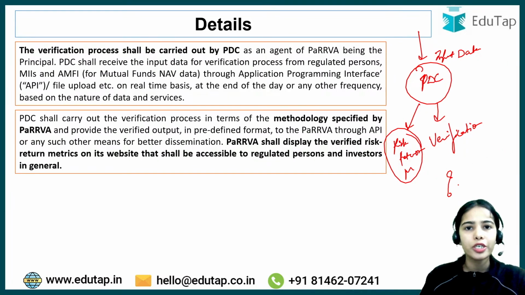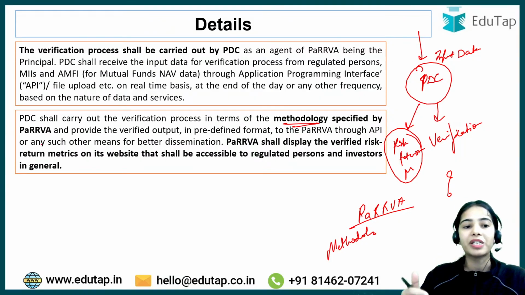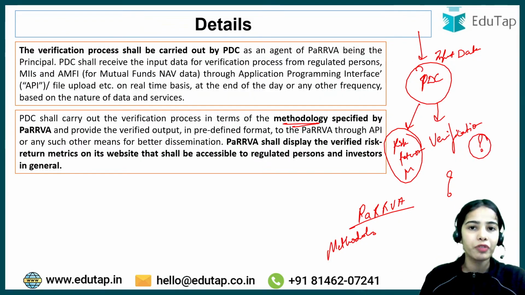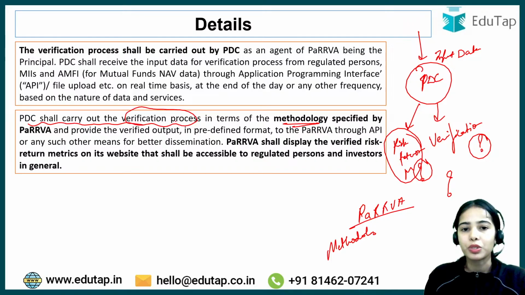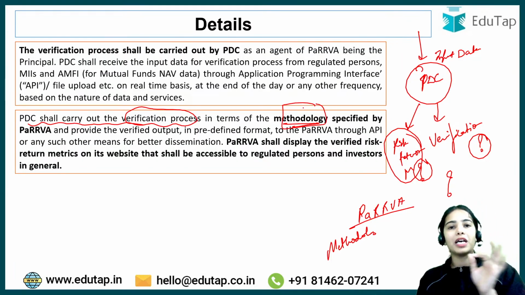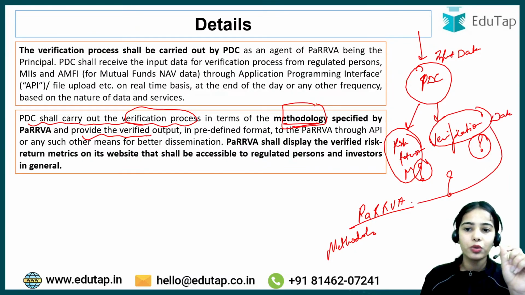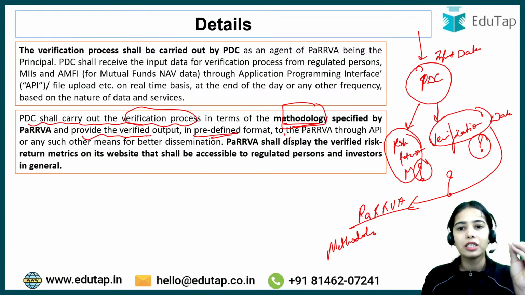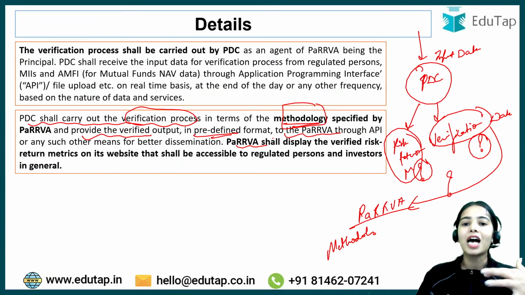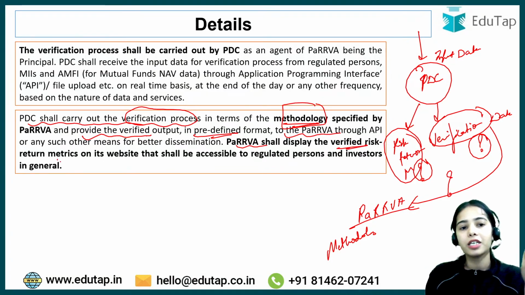So what is PaRRVA actually doing? Why was that agency created, when the stock exchanges could directly have been given the power? Actually PaRRVA is the one that will specify the methodology: on what basis the verification will be done and on what basis the risk return metrics will be calculated. The PDC shall carry out the verification in terms of that methodology and provide the verified data to PaRRVA in the predefined format, and PaRRVA will display the verified risk return metrics on its website.